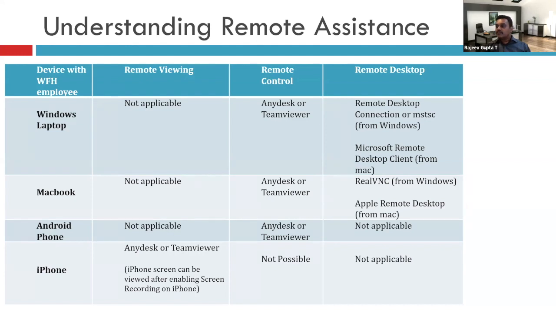I'm having a query, sir. What about smart tutor app? I'll unmute him. You can ask. Yeah, please tell me what is your query. Hello. No voice is coming.